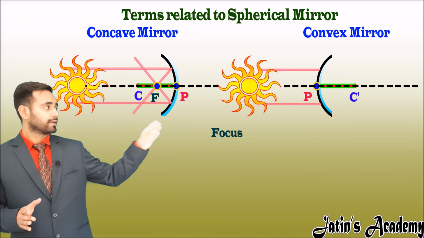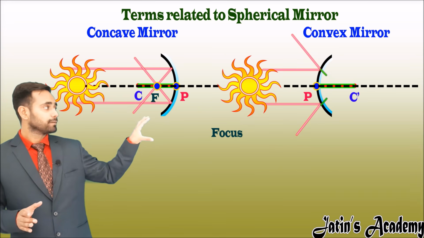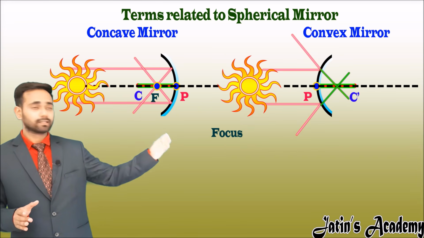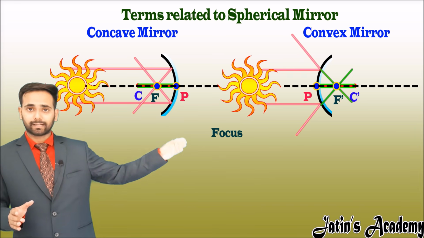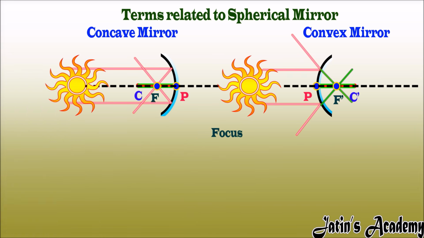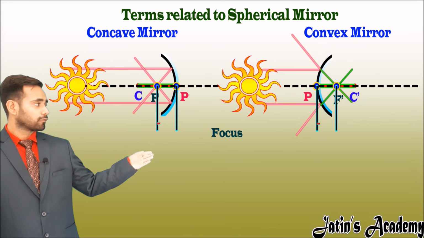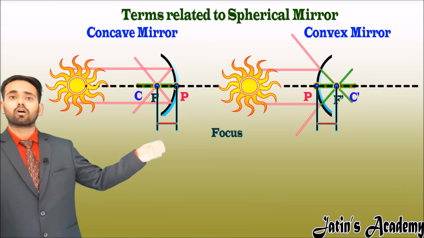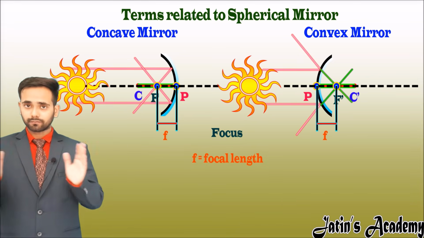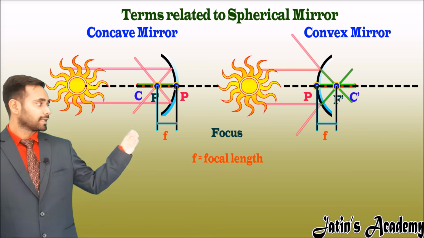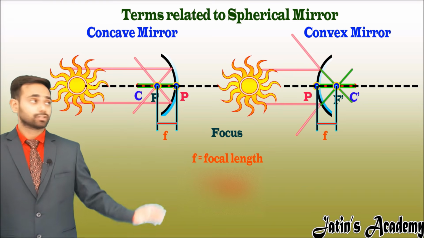On the other side, these parallel rays diverge, and when we extend them behind the mirror, they meet at a point F dash, that is the focus of the convex mirror. This point is called the focus, and the distance of the focus from the pole of the spherical mirror is called the focal length. It is found that the focal length is half the length of the radius of curvature in both spherical mirrors.